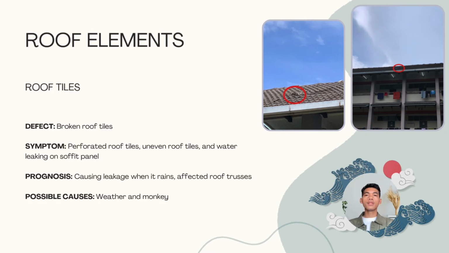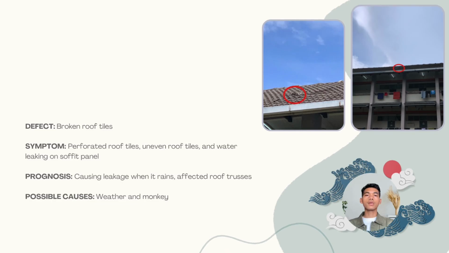Roof element. The roof element is roof ties. The defect is broken roof ties. The symptoms: perforated roof ties, uneven roof ties, and water leaking on the soffit panel. The prognosis: causing leakage when it rains and affecting roof trusses. The possible causes: weather and monkeys.